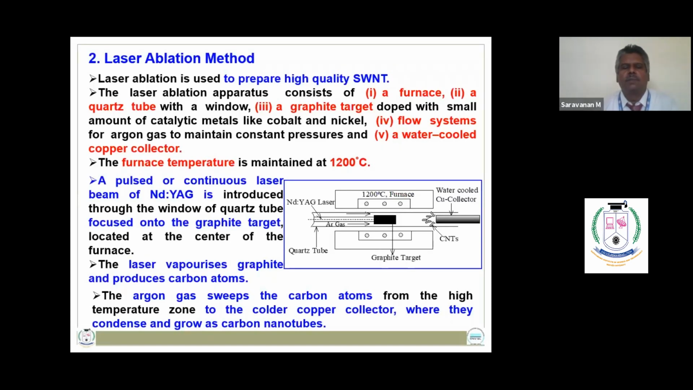When the laser beam of neodymium yttrium aluminum garnet is incorporated and focused into the graphite target, which is located in the center of the furnace, the laser vaporizes graphite and produces carbon atoms. So these carbon atoms are swept by the argon gas from the high temperature zone to the colder copper collector, where they condense and produce carbon nanotubes.